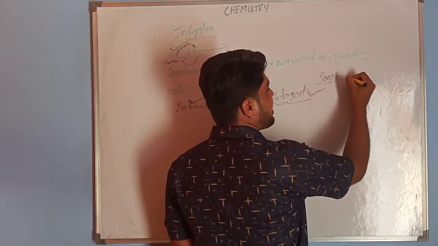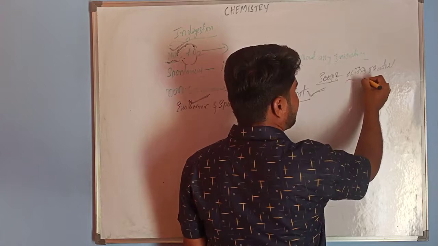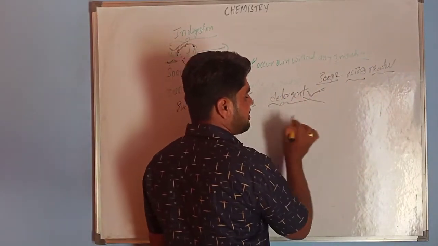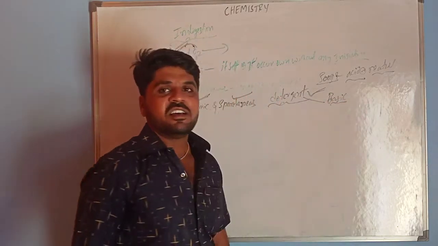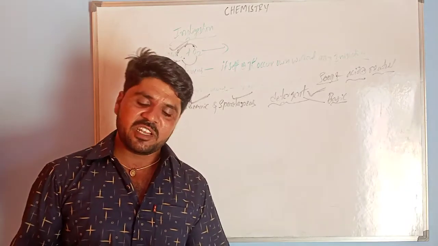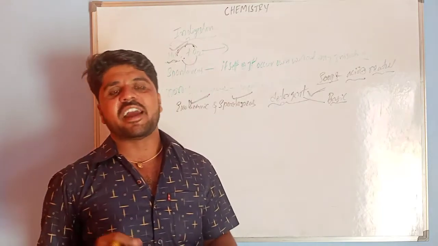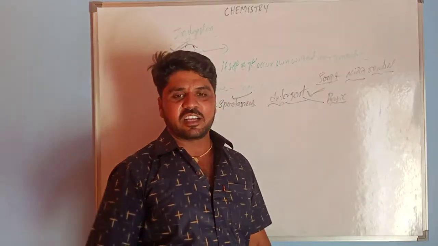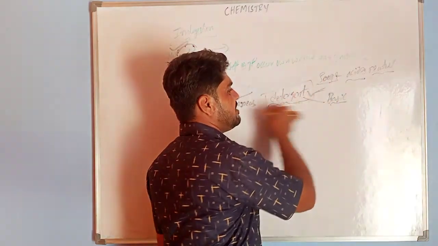Soap may be acidic or neutral in nature, but detergents are always basic in nature. A surfactant or mixture of surfactants is used for cleaning the clothes. The washing powder we have now, we call that detergent.